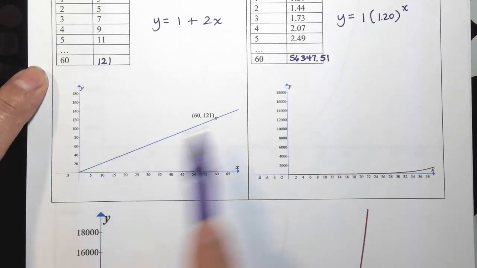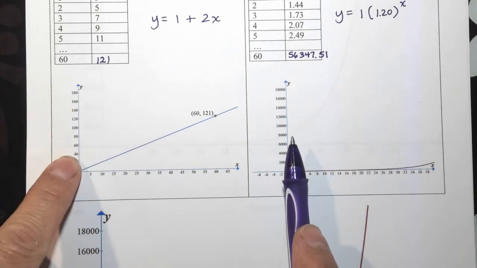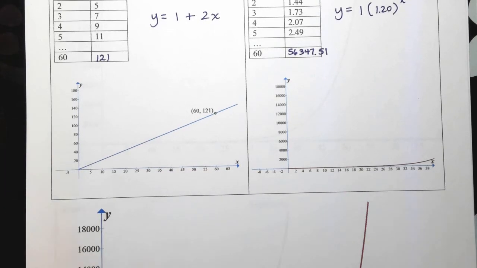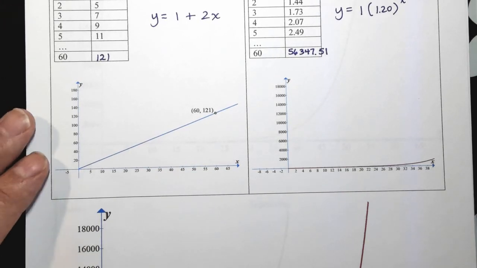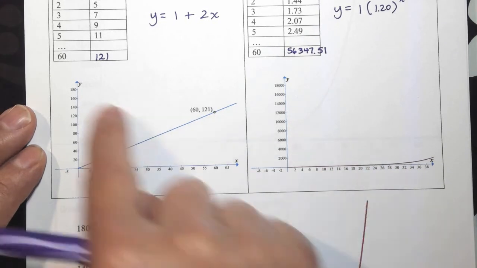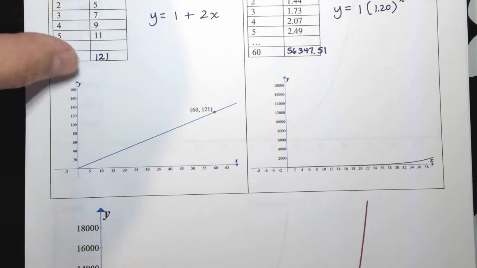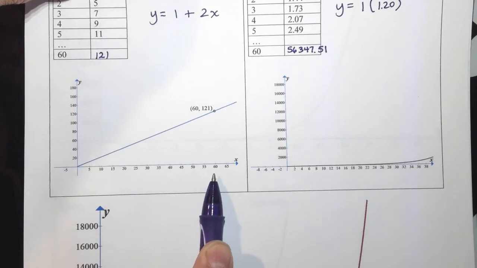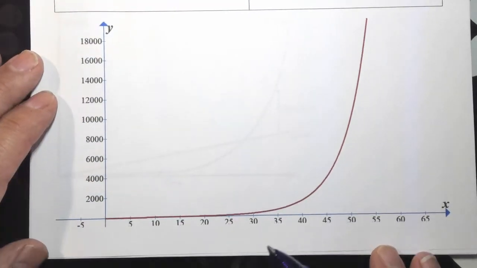Look at the numbers. They're not the same. So you're literally comparing apples to oranges. Look at these numbers. Not the same. Again, comparing apples to oranges. If I were to take this exponential function's graph and rescale it so at least the x-axis goes out to 65, then this is what it looks like.